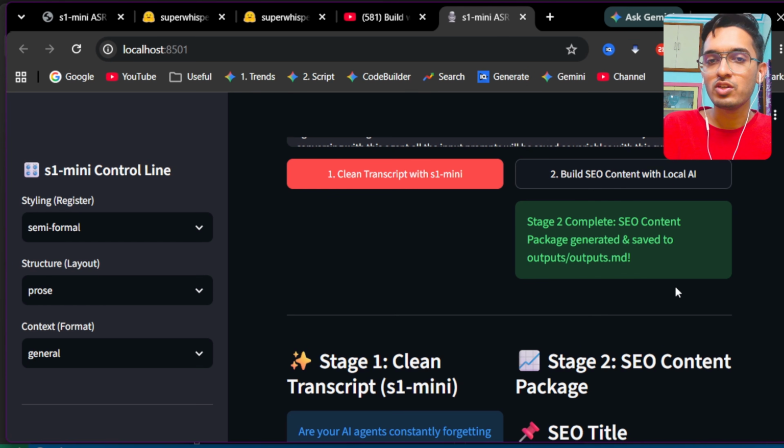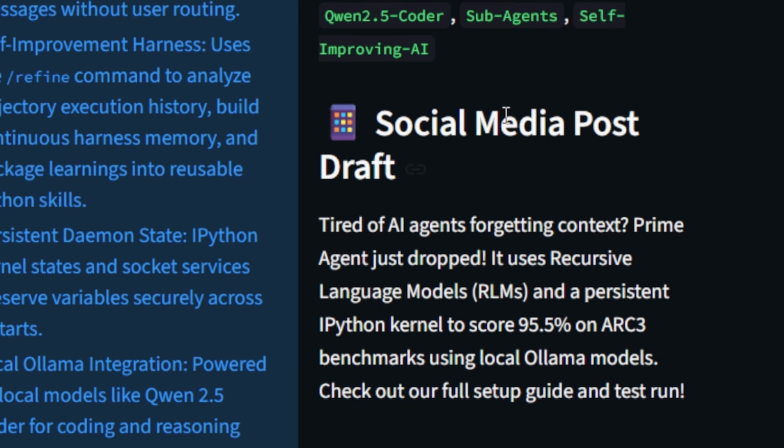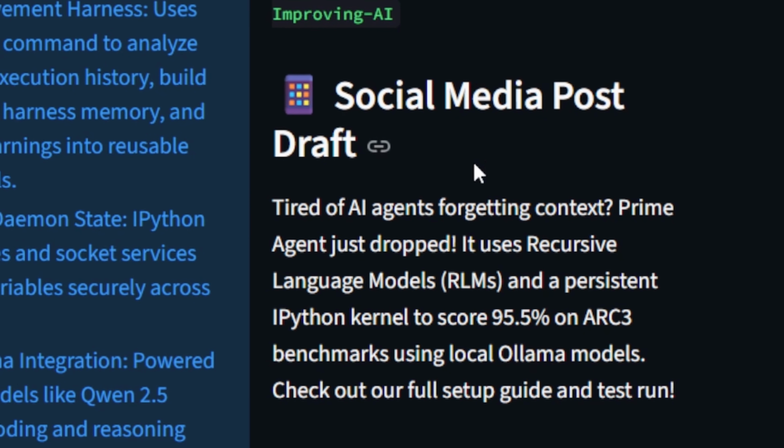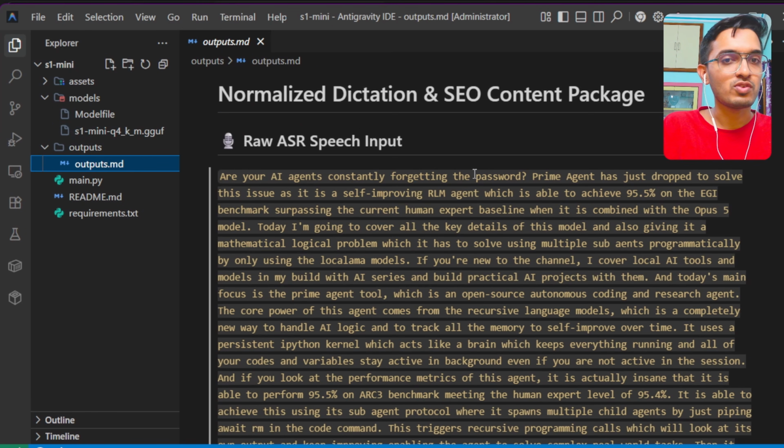So now I can check the UI, and yes, the outputs are ready. The title, description, takeaways, keyword list, and the social media post are entirely given. And I can see the outputs folder also. I can see that the markdown file is ready here.